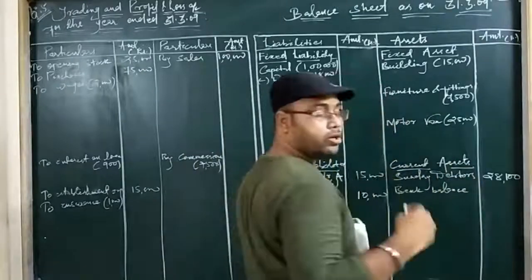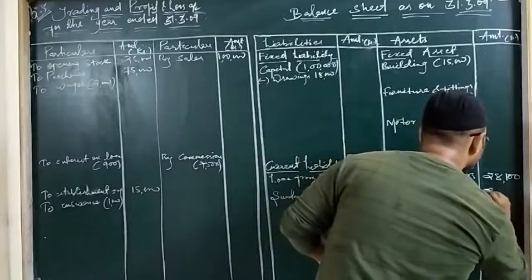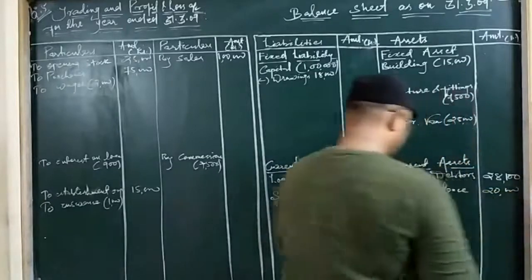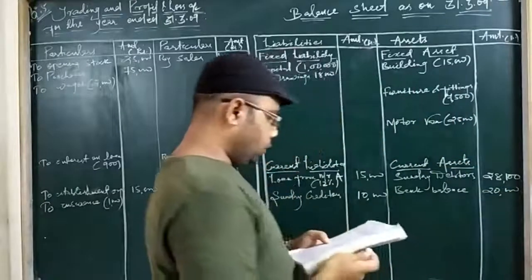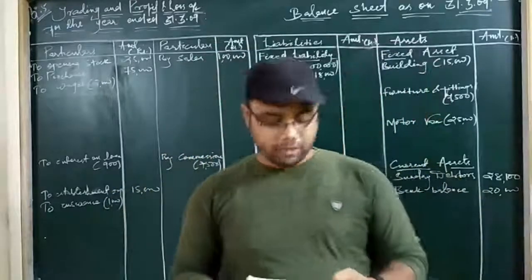You can write bank balance and you can also write cash at bank. Okay, so bank balance is 20,000. So we have finished posting of all the items. Now we are going to post our adjustments.